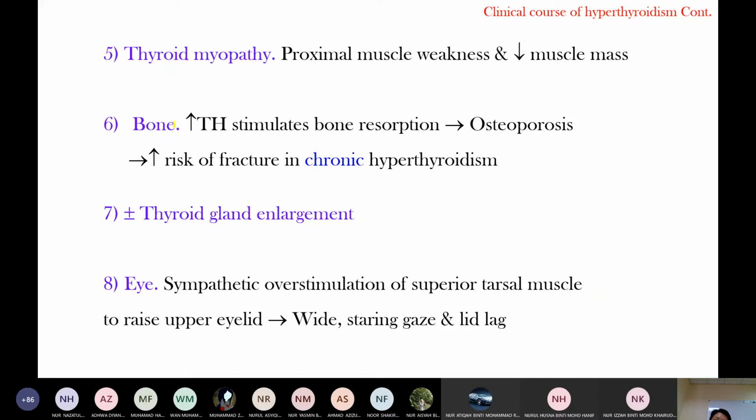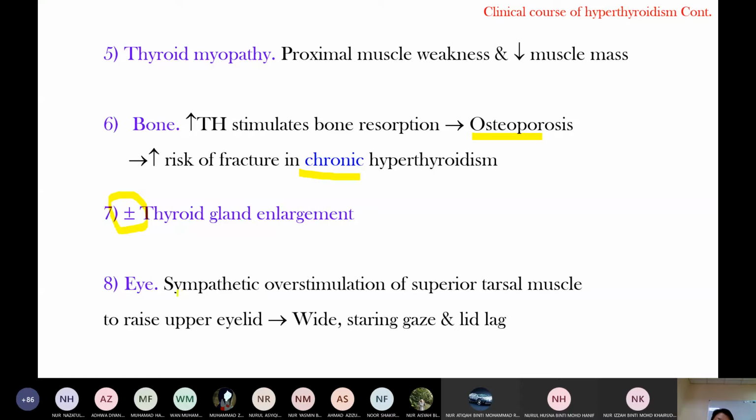Okay, bone. Excess thyroid hormone stimulates osteoclast activating factor, so it stimulates bone resorption. In chronic hyperthyroidism, the patient presents with osteoporosis because of bone resorption over a long duration, and this osteoporosis can cause fracture. And hyperthyroidism is more or less associated with thyroid gland enlargement.